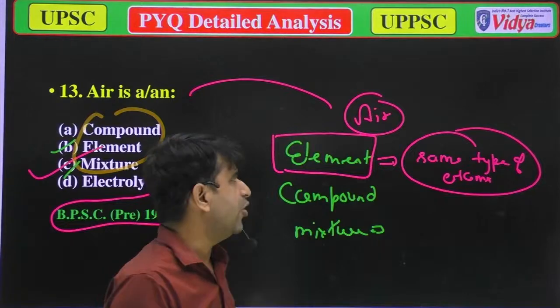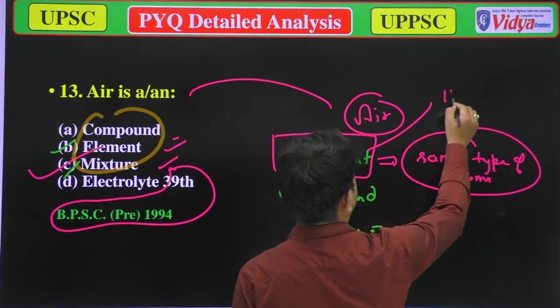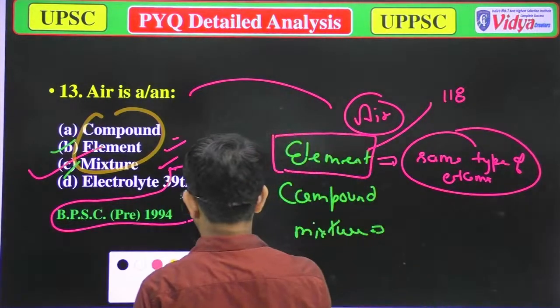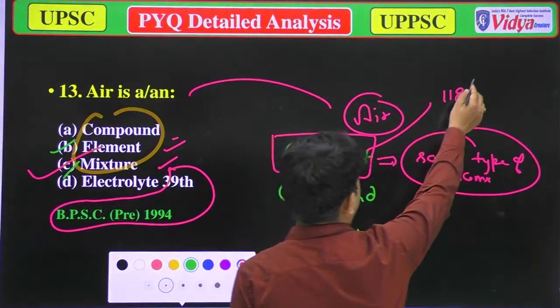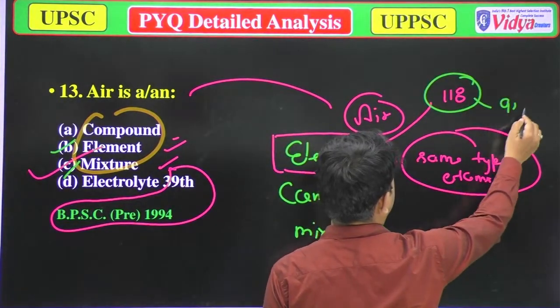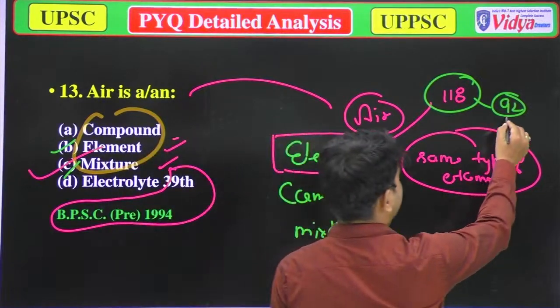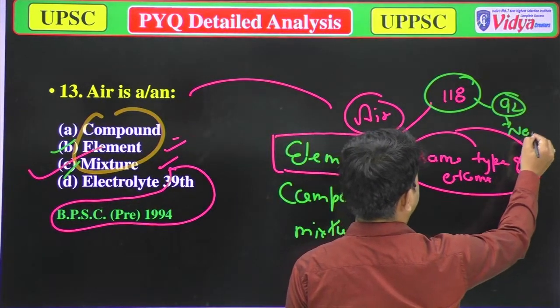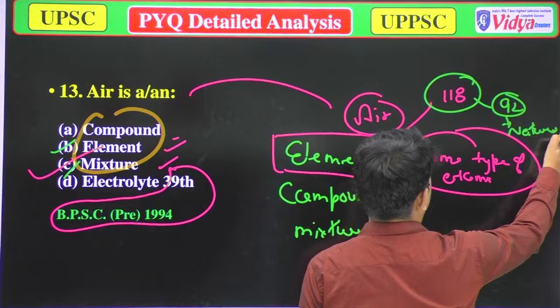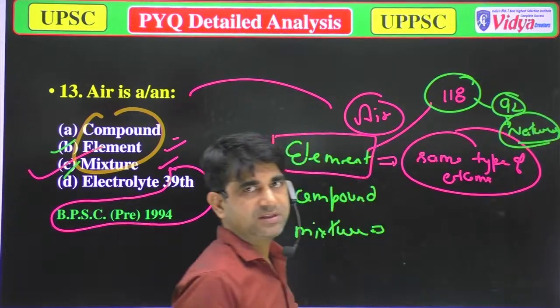Till today about 118 elements are known, of which about 92 are naturally found elements. So this is all about the element.